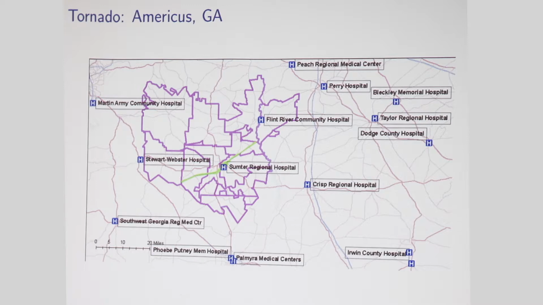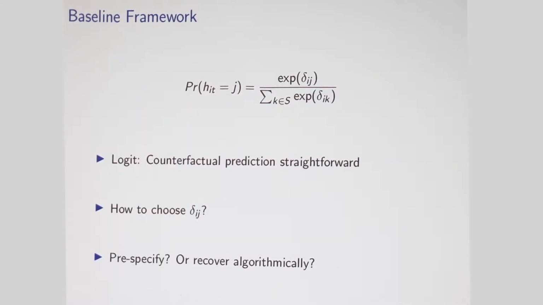We find similar results. So the baseline framework, Arjun already showed you this equation. This is just a Logit equation. Here we're talking about patient i going to hospital j, and that probability just has a very simple Logit form, where delta ij is the deterministic utility for hospital j for patient i.